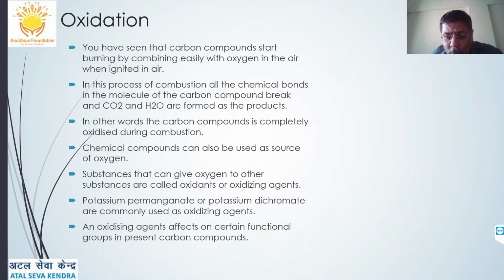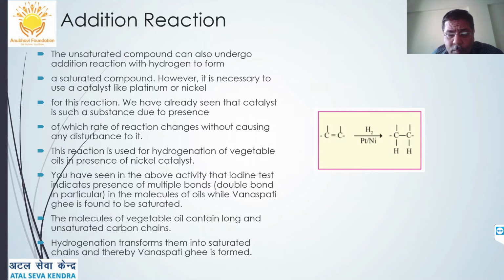Carbon compounds can also be used as a source of oxygen. Substances that can give oxygen to other substances are called oxidants or oxidizing agents. Potassium permanganate or potassium dichromate are good oxidizing agents because they give nascent oxygen whenever they react with carbon compounds. Then addition reaction: unsaturated compounds, because they have carbon to carbon double or triple bonds, can react with hydrogen in the presence of nickel, platinum or palladium. They add hydrogen to become saturated hydrocarbons.